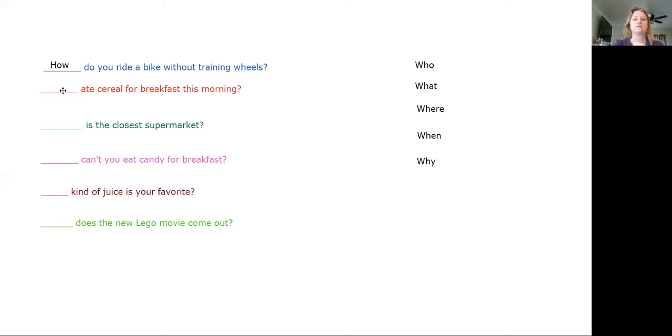Let's look at our next sentence. Blank ate cereal for breakfast this morning. What word do you think goes in that question? What ate cereal for breakfast this morning? Remember, what questions have an answer that is a thing. Would that make sense?